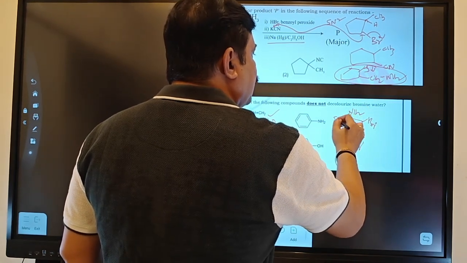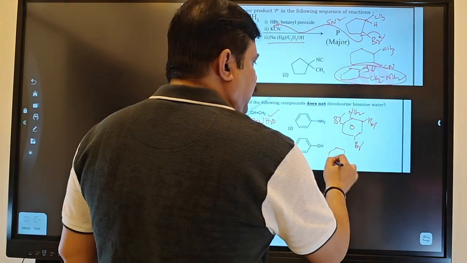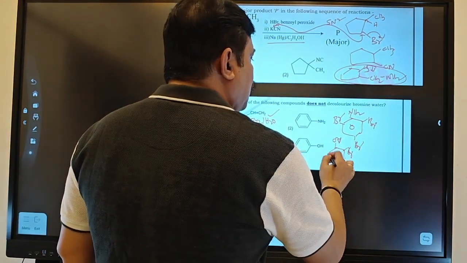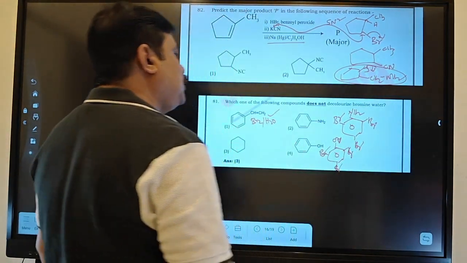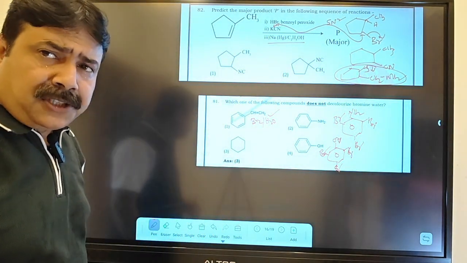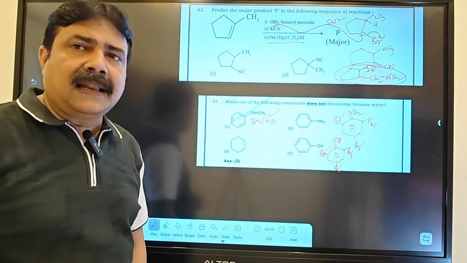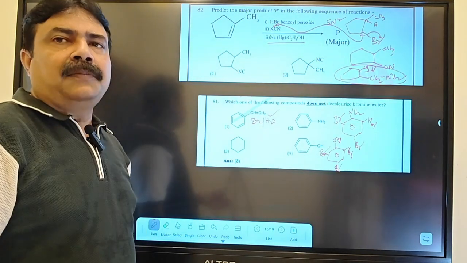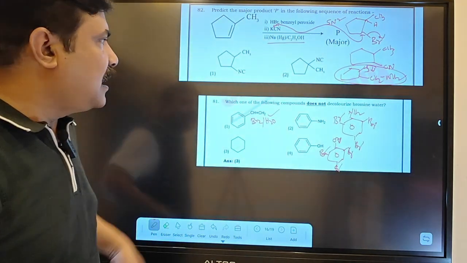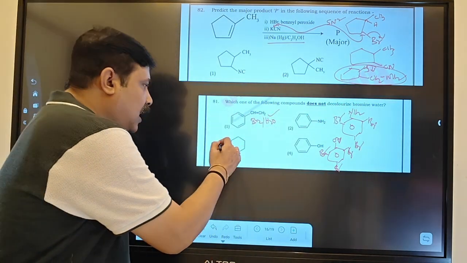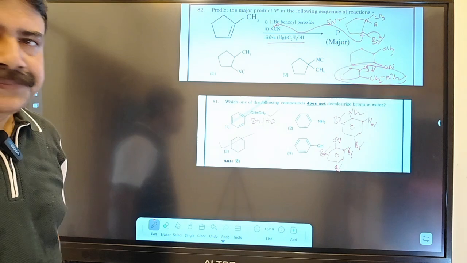This compound and color will decay. Phenol also will form in exactly the same manner, 2,4,6-tribromophenol, and the bromine water color will be decolorized. But here, the degree of unsaturation is present due to the cyclic structure, but there is no unsaturation or any group with which the bromine water can react. That's why they are asking which of the following compounds does not decolorize the bromine water. This will be your answer.